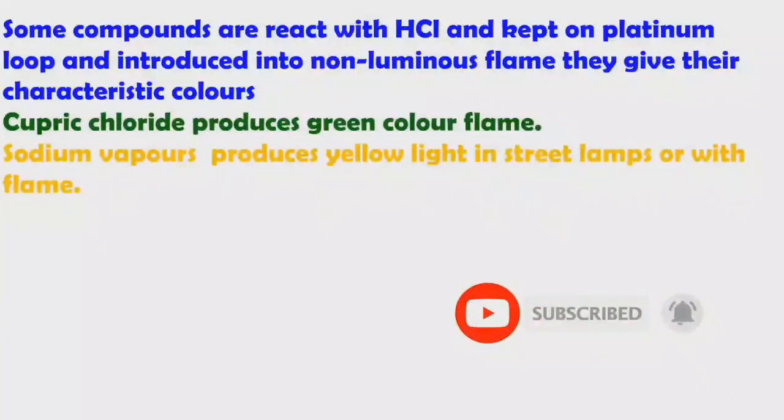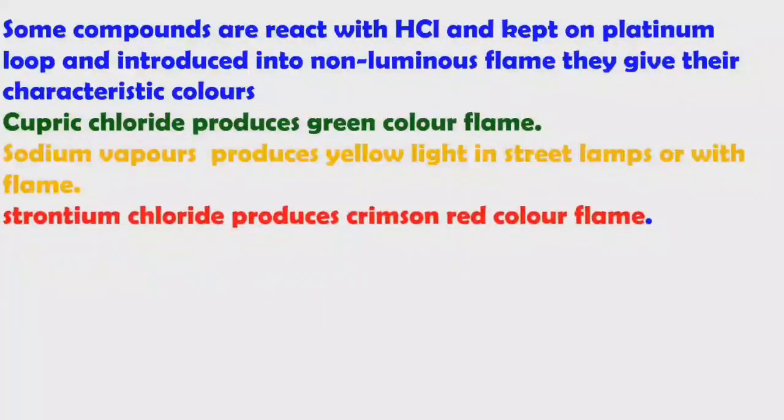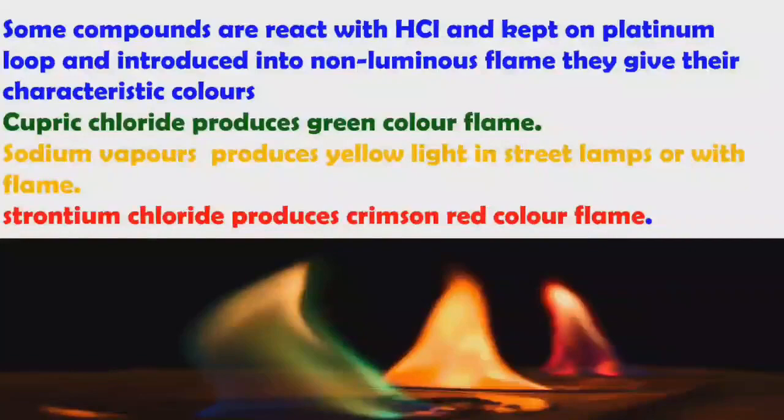Sodium vapors produce yellow light in street lamps or in a flame. Strontium chloride produces a crimson red color flame. Here we can see cupric chloride produces a green color flame, sodium vapors produce a yellow color flame, and strontium chloride produces a crimson red color flame. So from this we conclude that each compound will give a characteristic color of the flame.